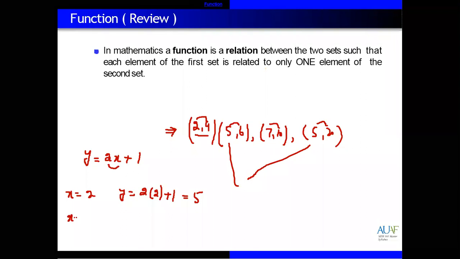Then again if you give 2 and you receive another result like y equal to 7, this is not possible. For the same value of x, two different values of y are not possible. x equal to 2, y is 5, x equal to 2, y is 7. This means that this is not a function. This is a relation but not a function.